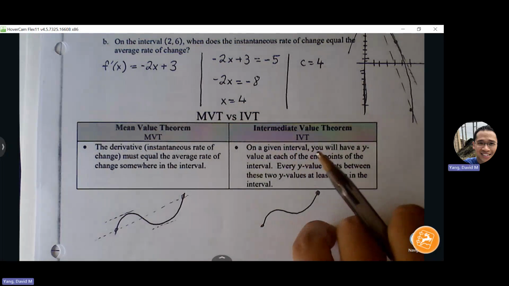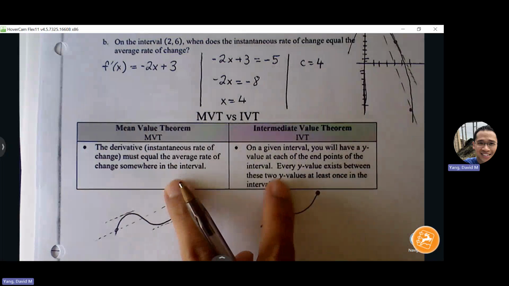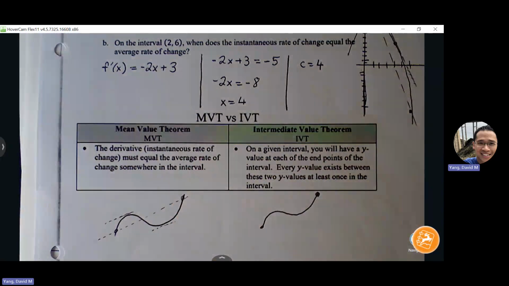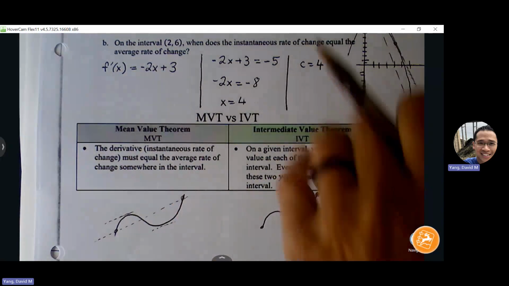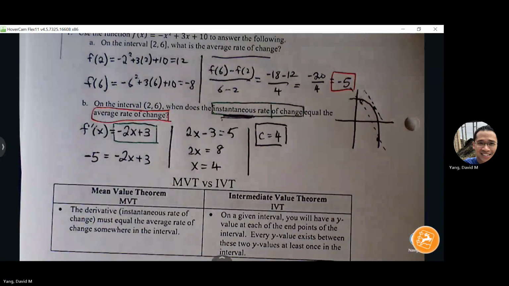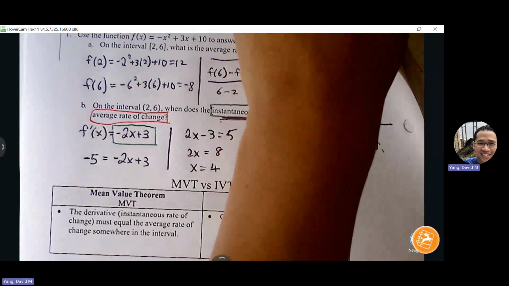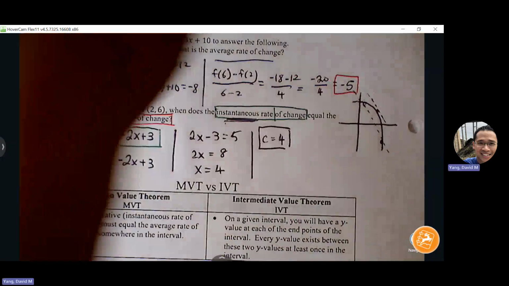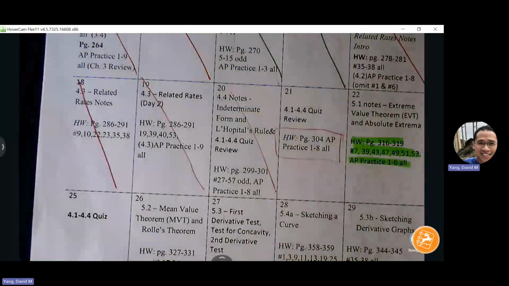Okay, let me show you some instances of where both of these could show up on the AP exam, and we have to kind of decipher when to use which. But let's look at example 2.